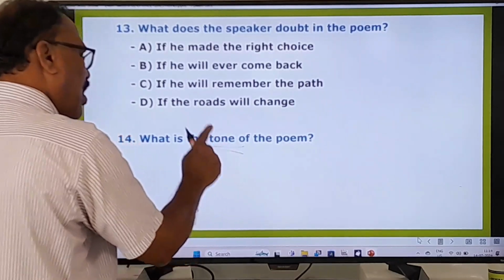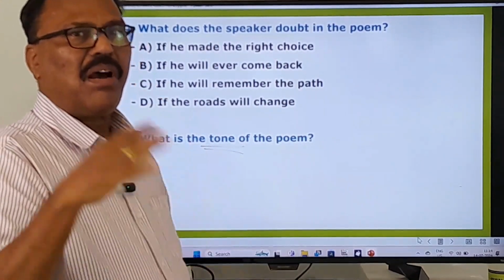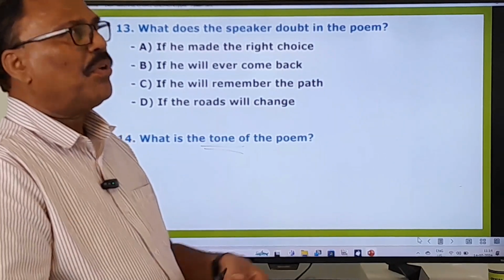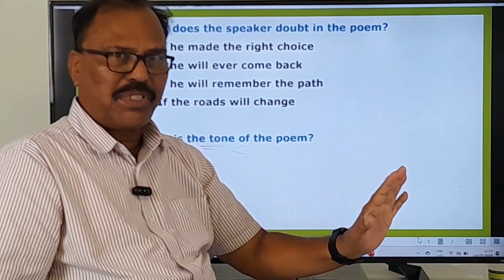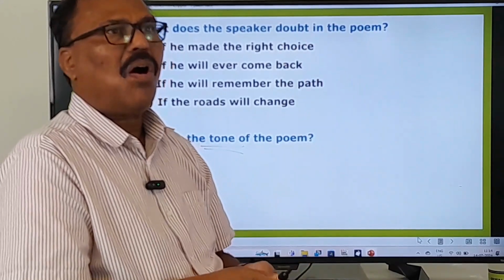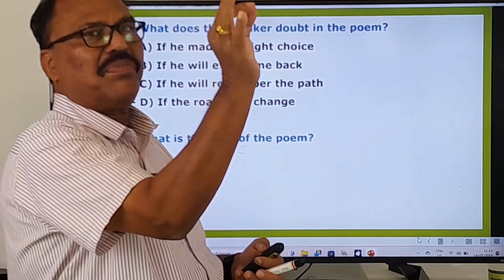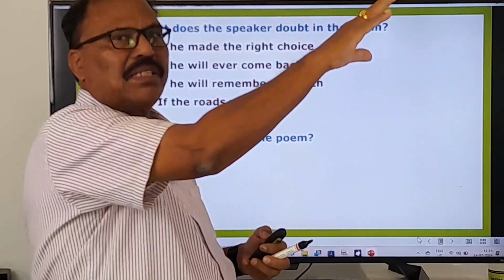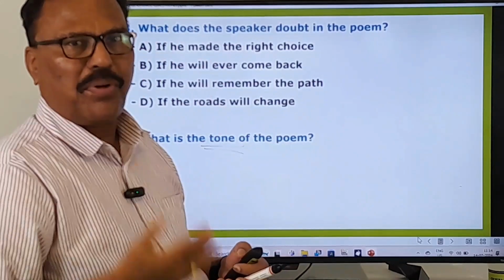On the tone of the poem also, every time one question is generally asked. Therefore, write all the titles of the poems on one side and all the tones of the poems on the other side. Where the mind is without fear, what is the tone of that? Daffodils, what is the tone of the poem? The earthen goblet, what is the tone of the poem?